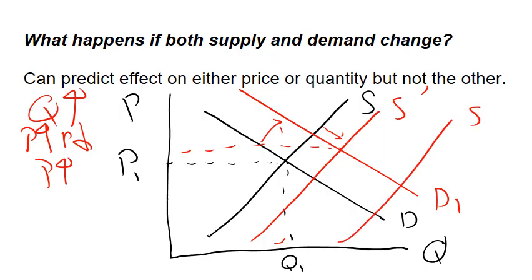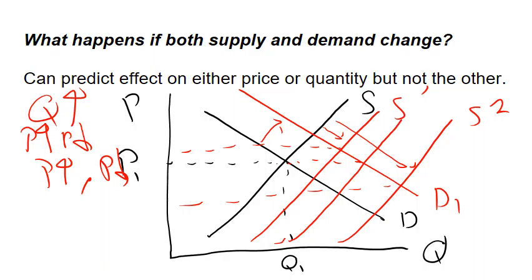I'll call it S2. Well, in that case, the decrease in price from the supply would be bigger than the increase in price from demand. So we can have price decreasing. Or what if, by some magic circumstance, supply moved over just enough to keep it the same as it was initially? No change in price. All three of those are possibilities. So we can predict with confidence that quantity will rise, but we cannot tell what will happen to price.